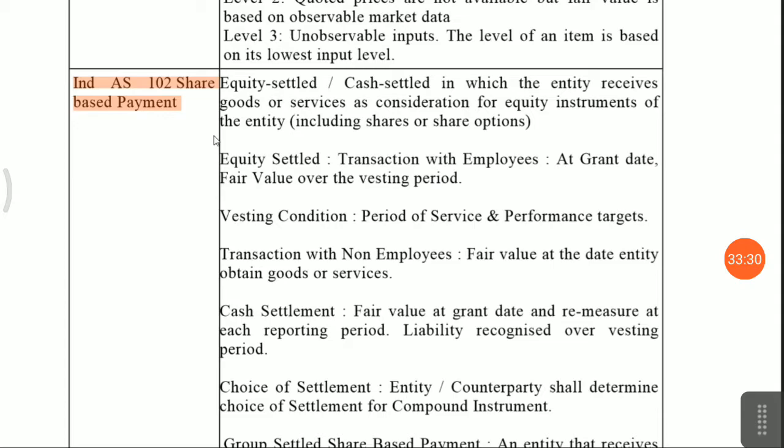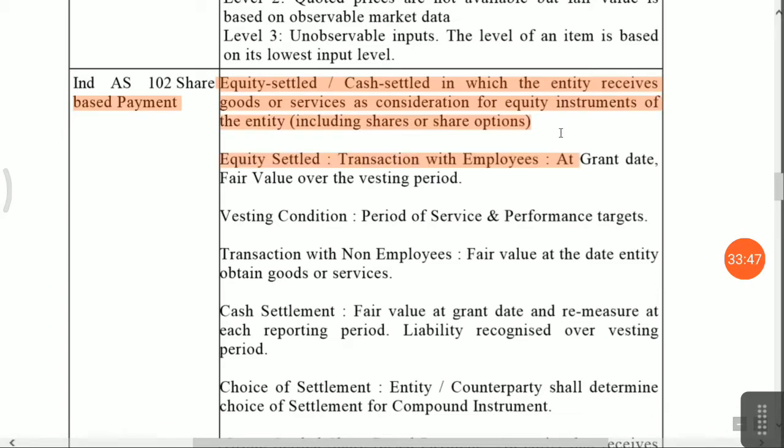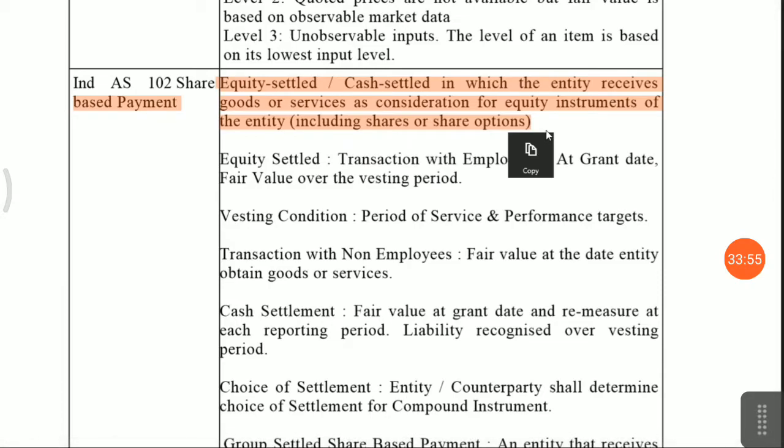The accounting entry is simple: employee share based expense account debit, to employee stock option outstanding in reserves and surplus credit, and employee share expense is a part of your employee cost. In share based payments, there is a counterparty, either an employee or a non-employee.